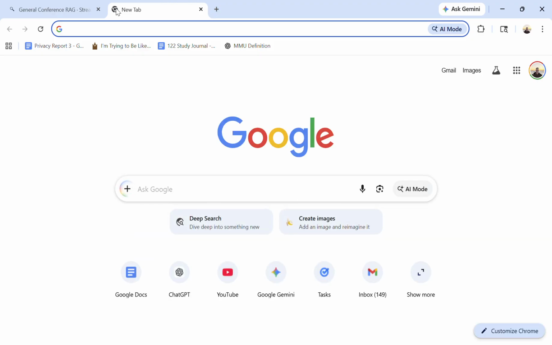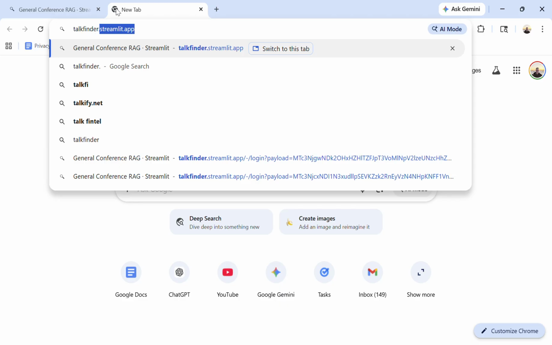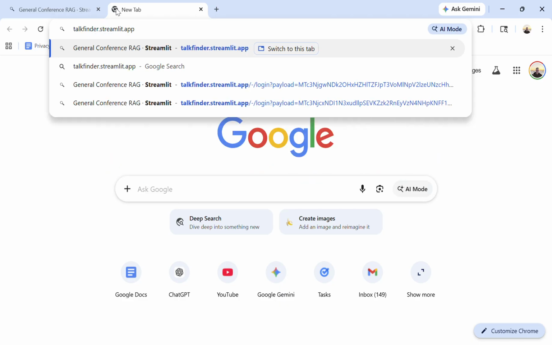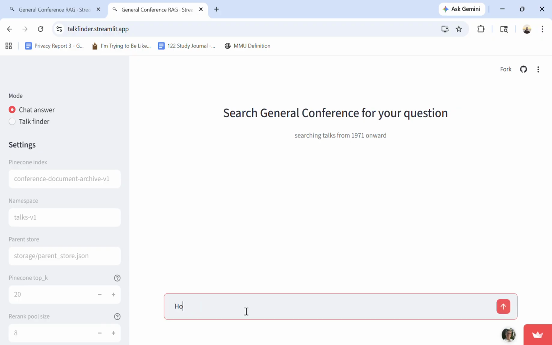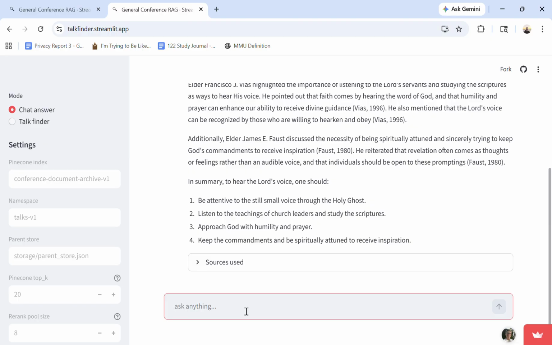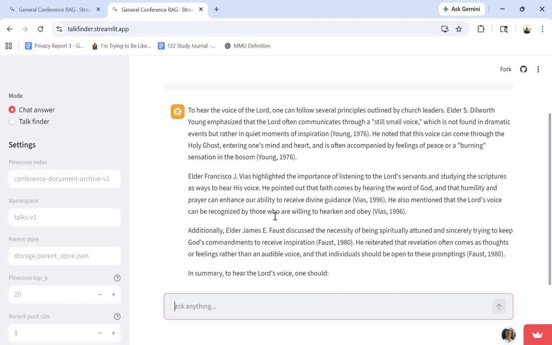Here's what the app looks like and how it works. It's hosted right now at talkfinder.streamlit.app, and that should still be running by the time you're all watching this, so feel free to go check it out and mess around with it a little bit. Here we've got 2 modes: Chat Answer and Talk Finder. In Chat Answer, I can ask it a question, such as, how can I hear the Lord's voice? It's going to take those 5 talks that end up being sent to ChatGPT and base its answer off of that.